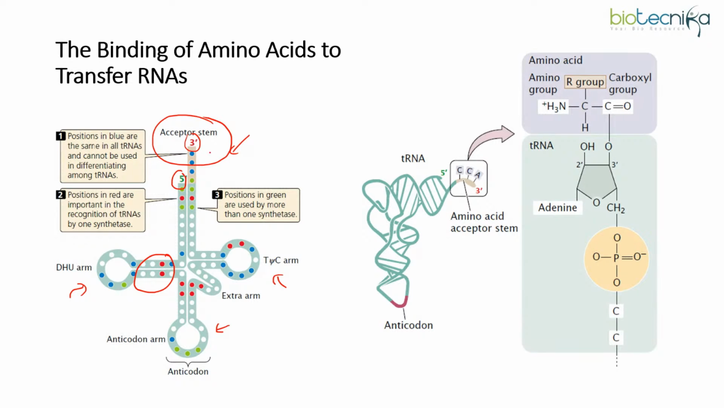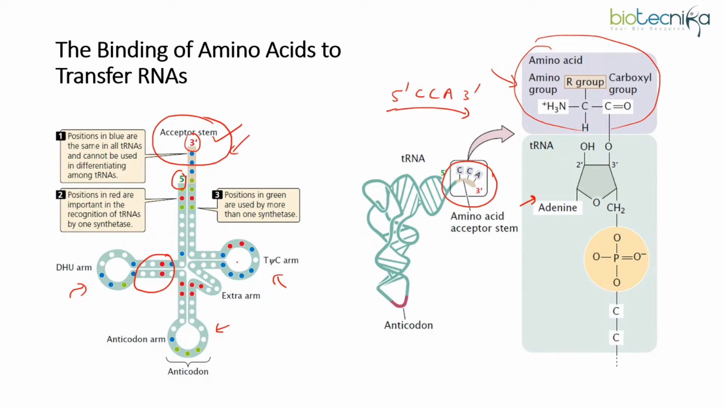Okay, and like I told you, acceptor stem, this is important. At the acceptor stem, we have a stretch, right? CCA stretch. And this exists in 5' to 3' orientation. So you need to remember that the amino acid is attached to the 3' end of the tRNA. So this is the adenine, right? From this stretch only existing at the 3' end, that is where the amino acid is being attached.